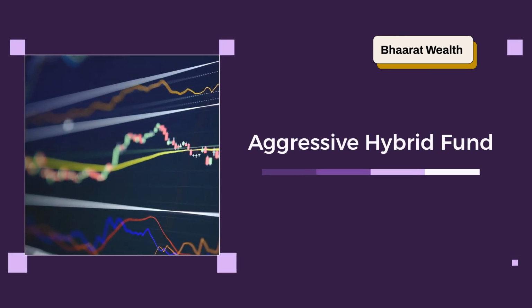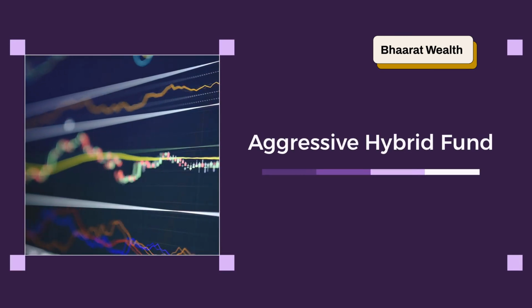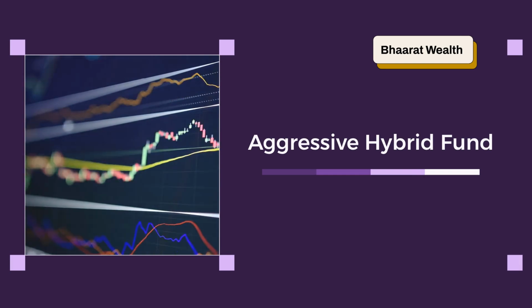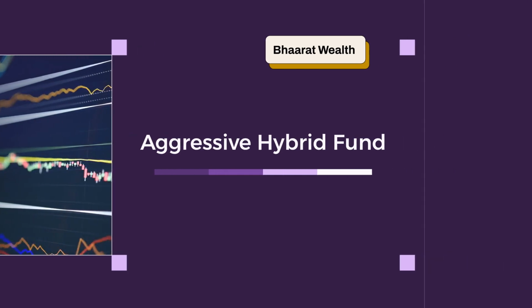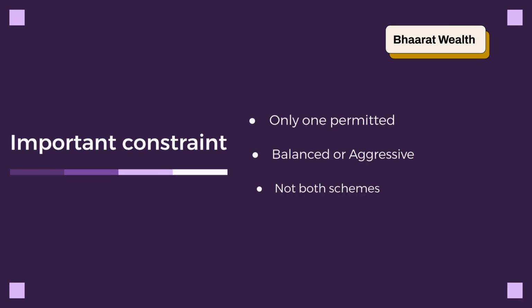The aggressive hybrid fund leans heavily towards equity, with 65 to 80% in equity and the rest 20 to 35% in debt instruments. Mutual funds in India are permitted to offer either the aggressive hybrid fund or the balanced fund, but not both schemes simultaneously.